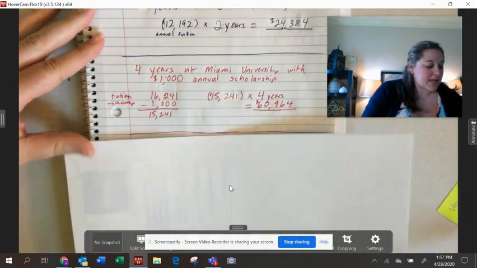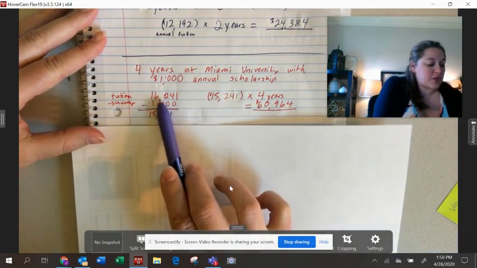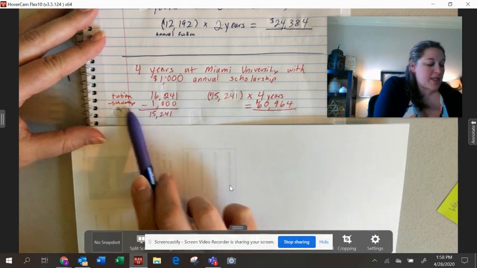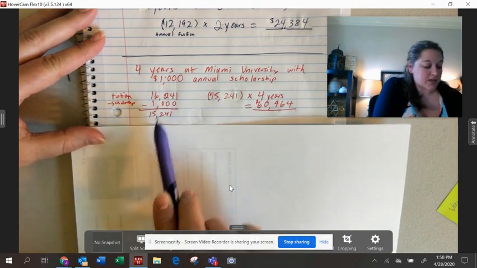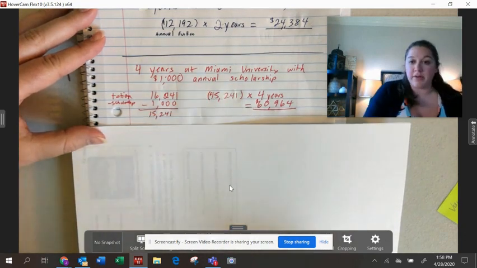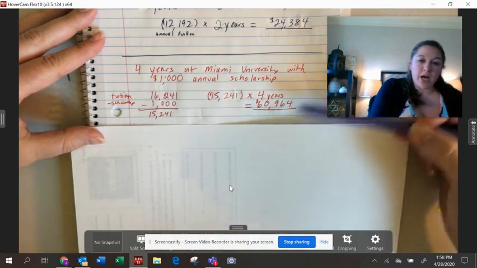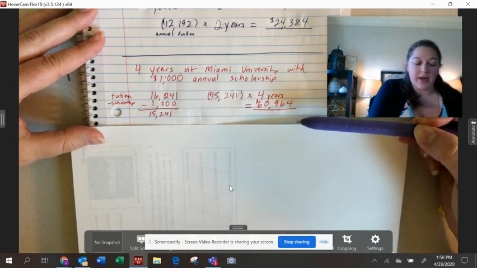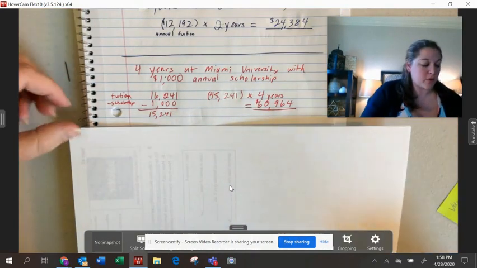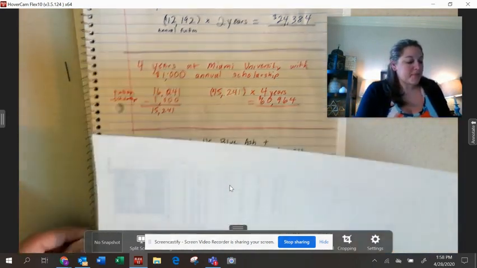So if you calculate it like this, I basically just took the annual tuition. This was the Miami 1-year tuition amount, and then subtracted off the $1,000 scholarship to get me this number. And then that's the number that I multiplied by 4 years. If you need help working with a scholarship that you've got, you can email me and I can talk you through a little bit more of the variations on that.